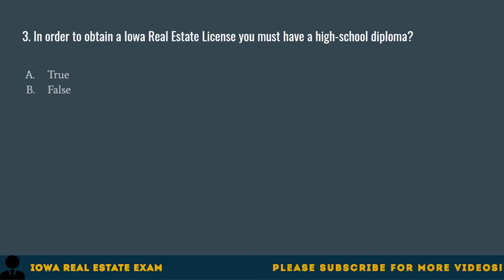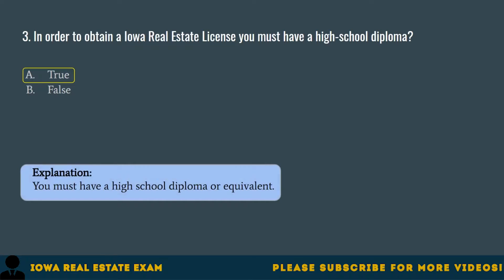Question 3. In order to obtain an Iowa real estate license, you must have a high school diploma. A. True. B. False. The correct answer is A. True. You must have a high school diploma or equivalent.